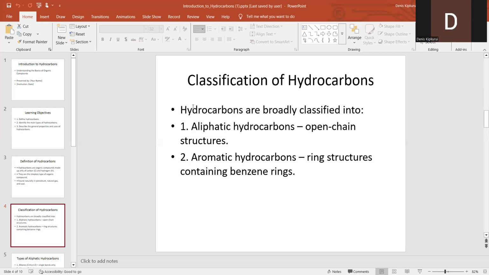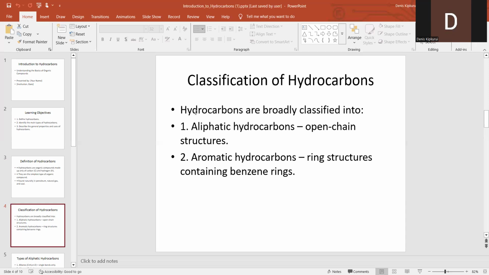Okay, that's a good trial. So hydrocarbons are classified into two main groups. One, we have what you call aliphatic hydrocarbons. Aliphatic hydrocarbons are hydrocarbons made up of carbon and hydrogen, and they are open chain structures. Open chain means they can be in a straight line or they can be branching. For example, 2-methylbutane is an example of aliphatic hydrocarbons.